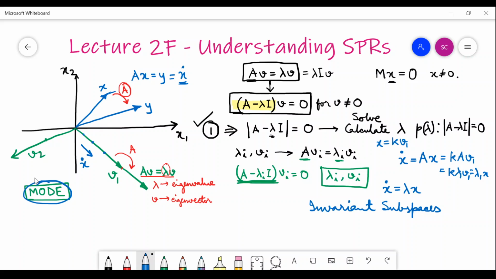So sometimes you will see in the literature they refer to the eigenvalue as the mode, which is not technically correct. However, once we understand what we mean by the mode of motion, then we can say yes, my mode of motion is -2 or +3. That means -2 means I am on an eigenvector and I am always decreasing my length.